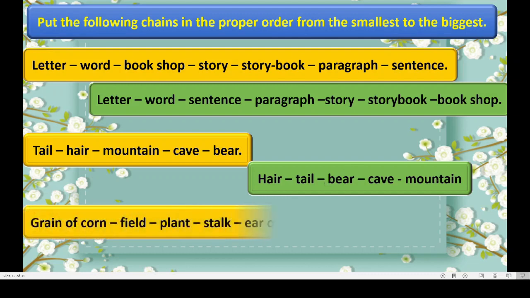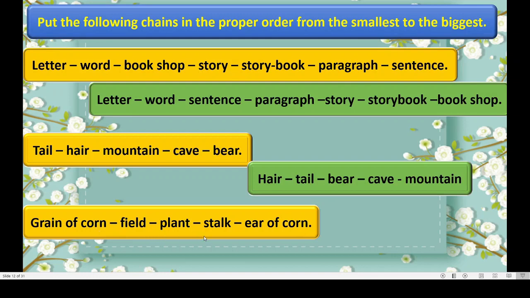One more is there. Grain of corn, the grain of corn. Field. Plant. Stalk. Stalk means what holds the whole ear of corn. And ear of corn. Okay, many corns here. Now we will arrange. Again you can pause the video, write the answer and check with my answer.